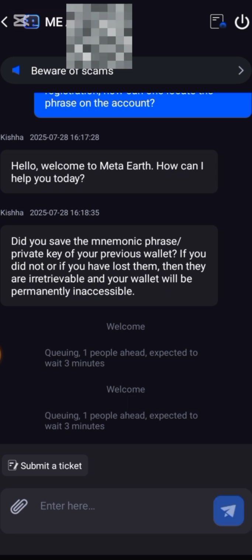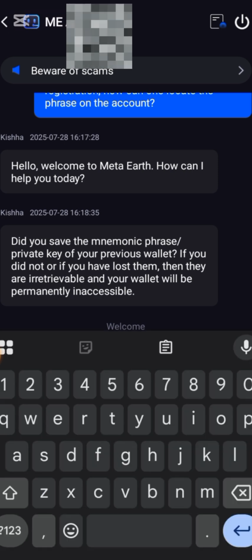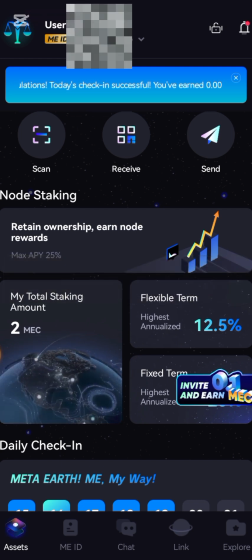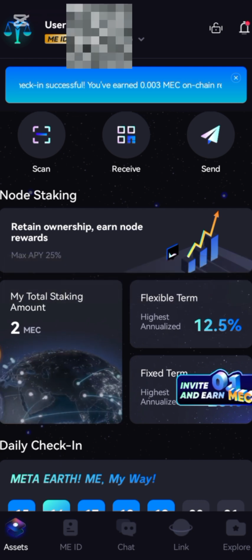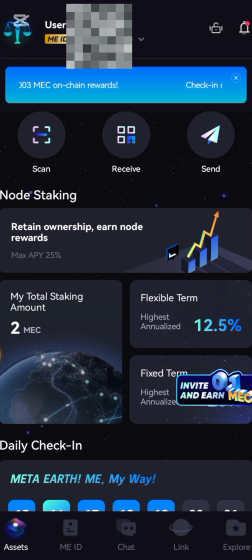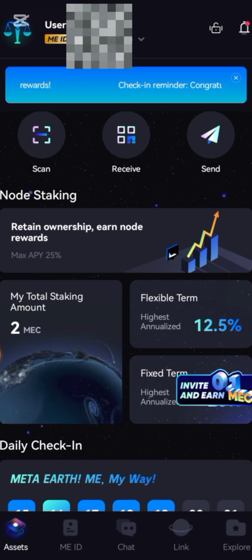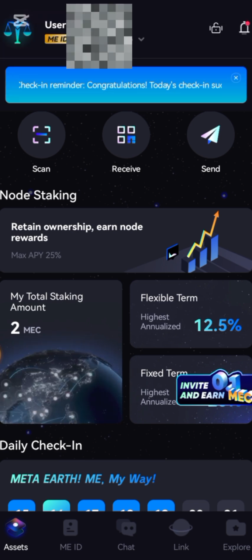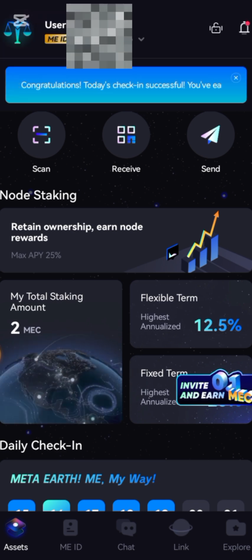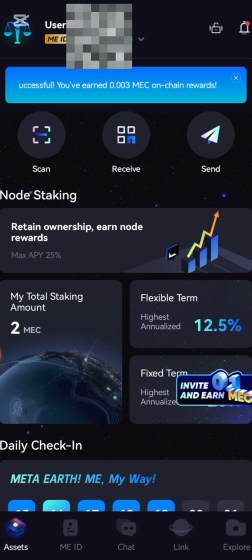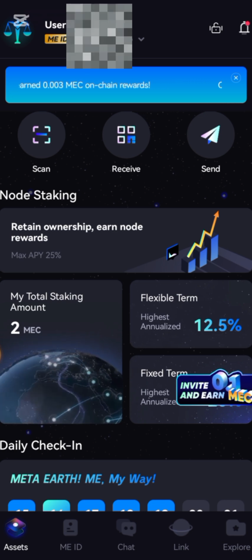Let me go back so you're going to understand what I'm trying to say here. Now immediately after registration, you've clicked on the link, or you copied the link to a browser, you've registered, you've downloaded your app. They are going to give you a 6 or a 12 word key phrase. That is your security code. Any day you lose the code, just forget about your account, because you cannot access your account without the code, especially if you get a new phone or something happened to your account. So copy your key phrase and write it down somewhere so you will not forget.